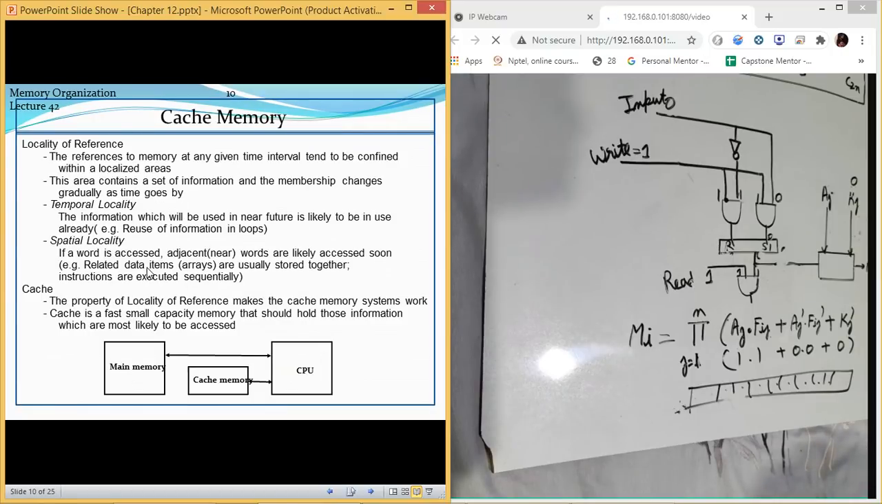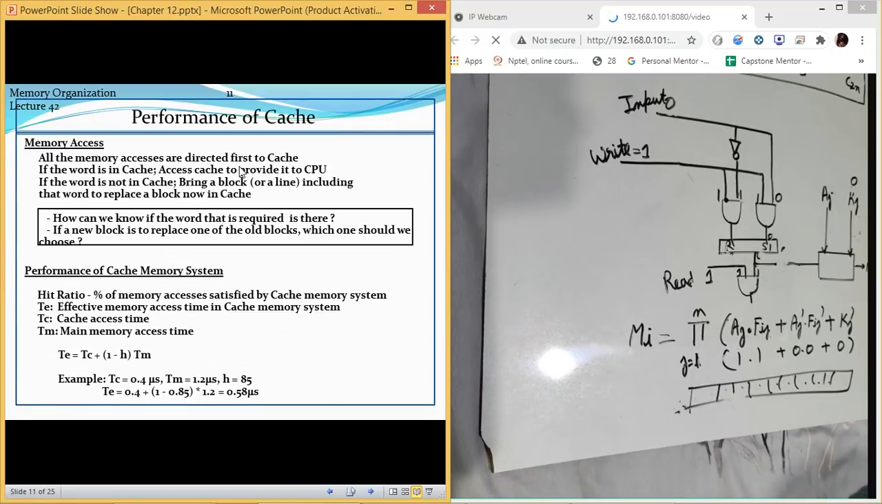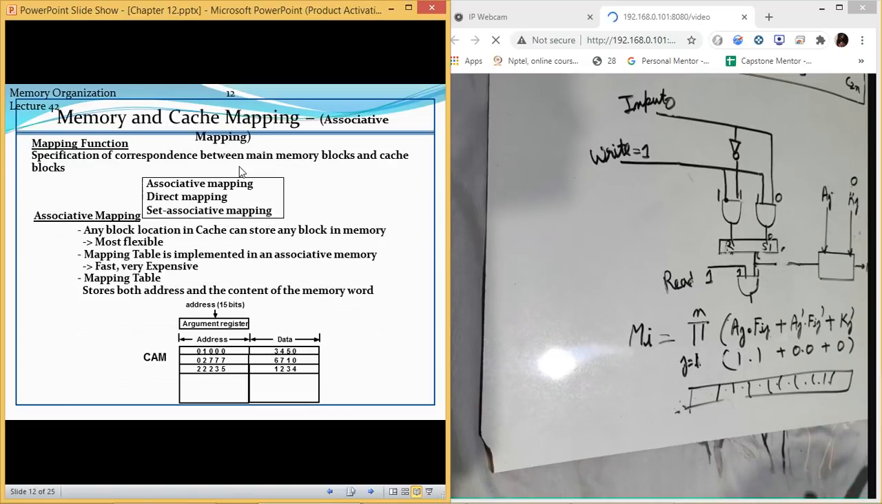So in the next class, we will be discussing cache memory, virtual memory, and how these memories are used, as well as what the different types of associative memories are and how they work.